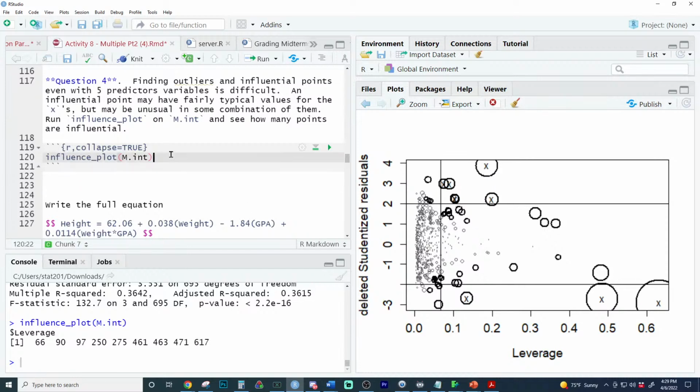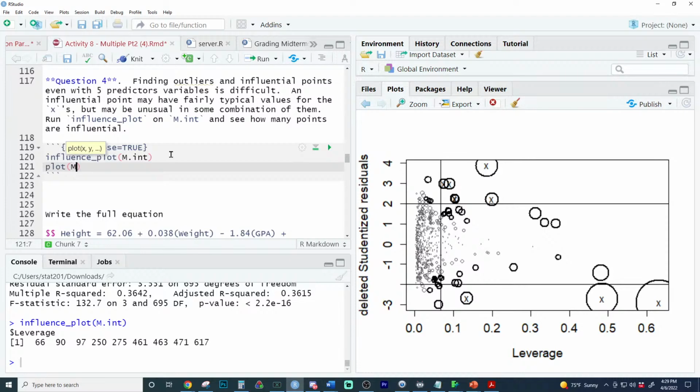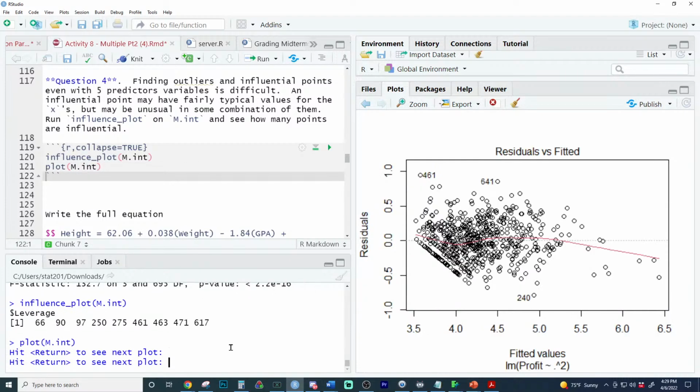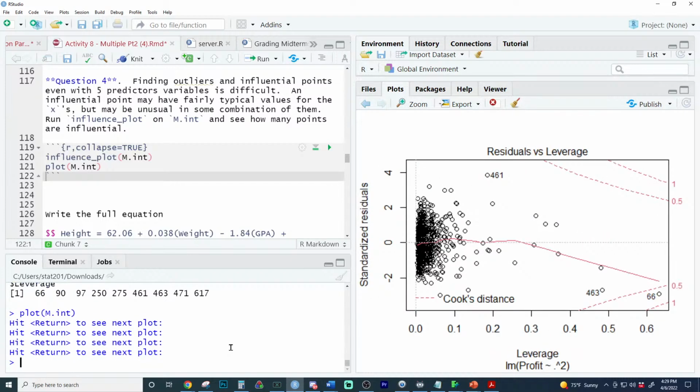And actually, I think there's a way. Let me see something. I don't know if this will do it. Let's see. Really? I don't know about the way they're plotting influence. 66 has the most leverage. So that's 0.66, which showed up here. That point with the most leverage is 66.